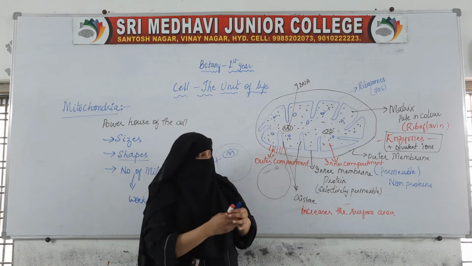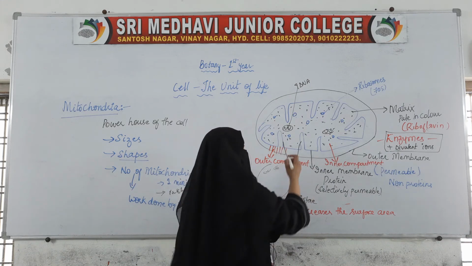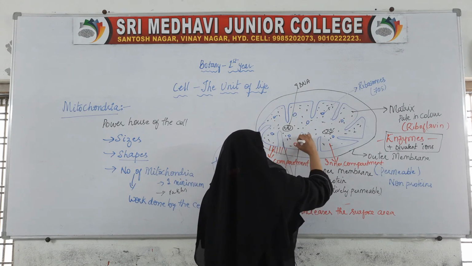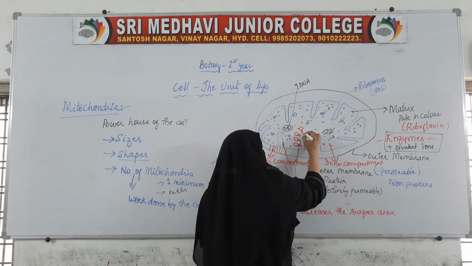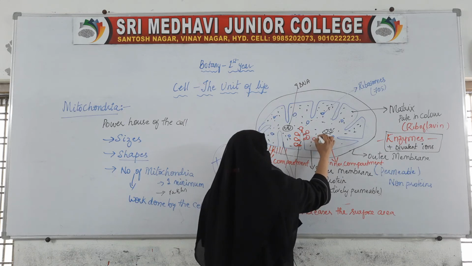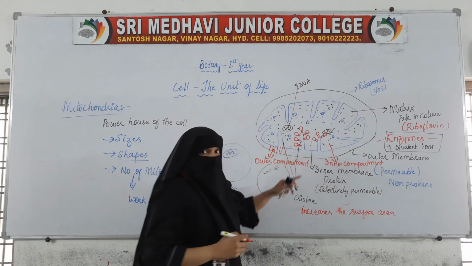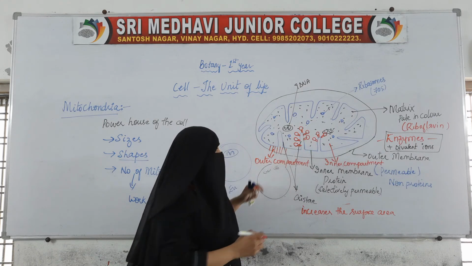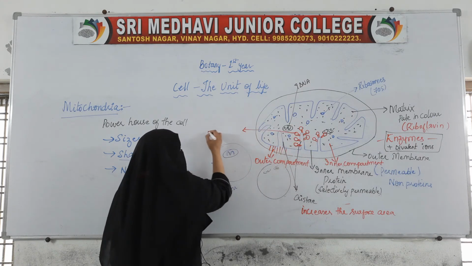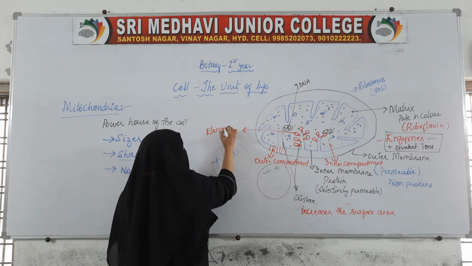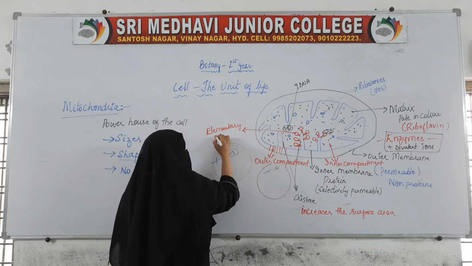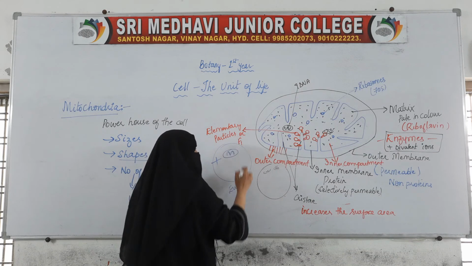Now on these cristae we find small particles. On each crista we find structures at the inner side, towards the inner compartment. These structures are called elementary particles or F1 particles.